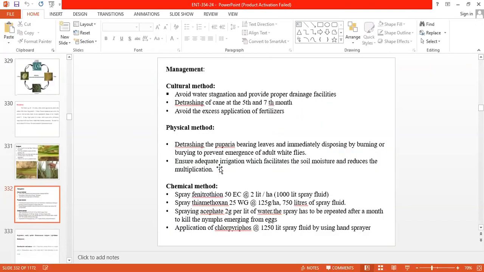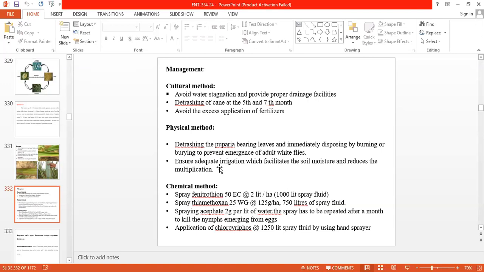Management practices: avoid water stagnation, and provide proper drainage facilities. Detrash the cane at the 5th and 7th month after planting. Avoid excess use of fertilizers. Then physical methods: detrash the pupal stage on the leaves immediately, disposing of by burning or burying to prevent the emergence of adult flies. Ensure adequate application of irrigation.